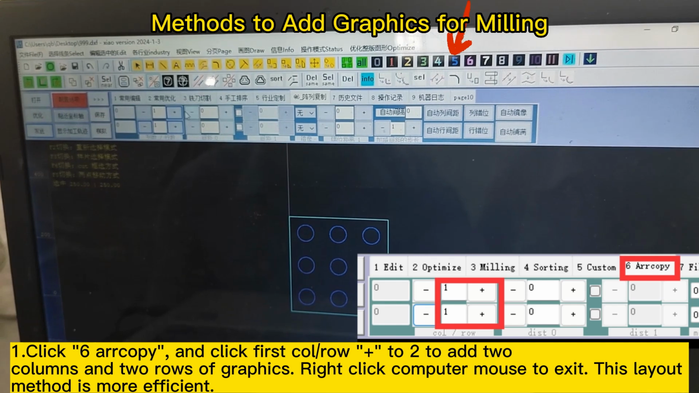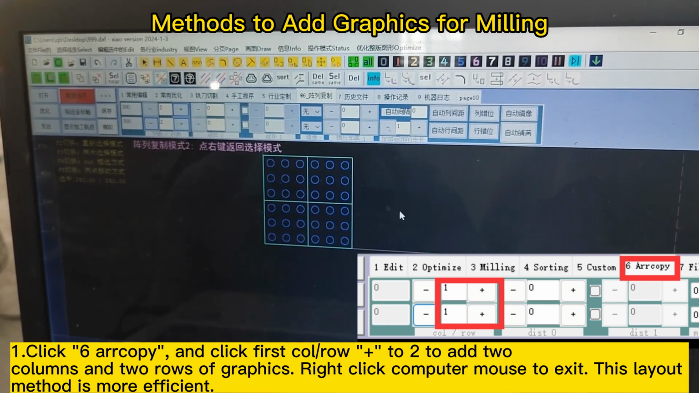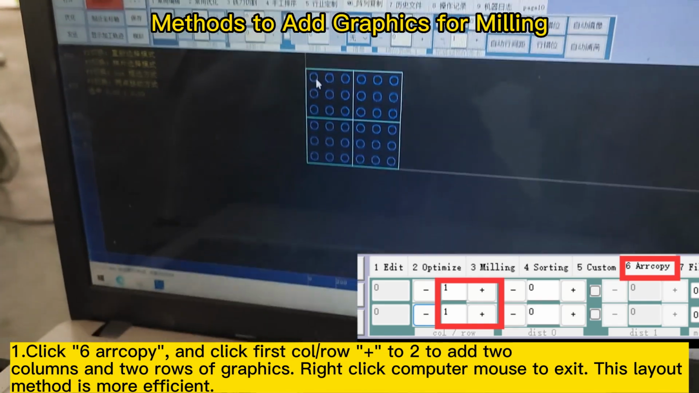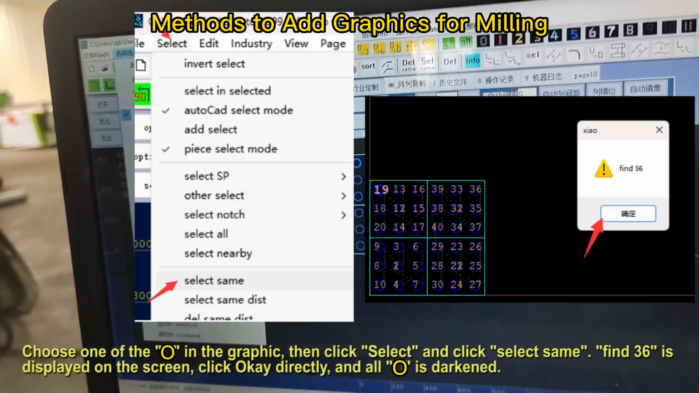Click 6 copy and click first call, +2 to add two columns and two rows of graphics. Right-click the computer mouse to exit. This layout method is more efficient. Choose one of the circles in the graphic, then click select and click select same.